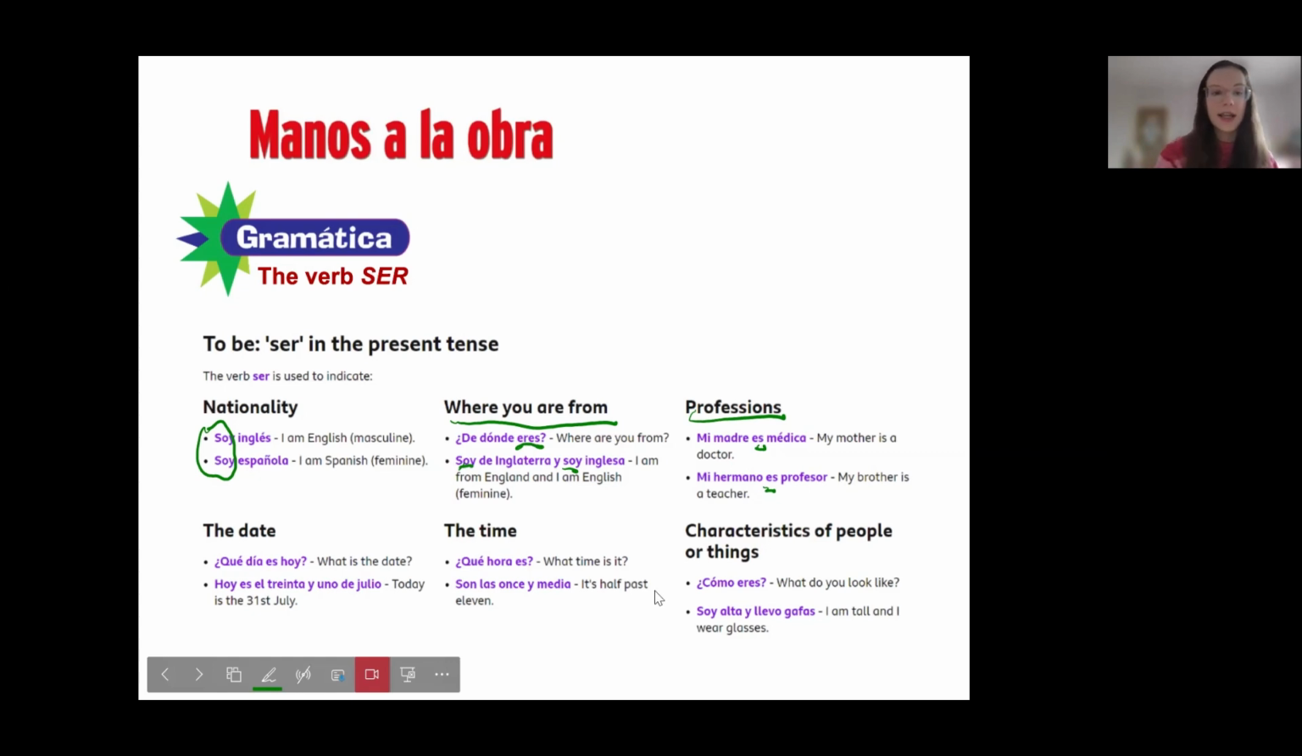Okay? The date. Very important. ¿Qué día es hoy? Hoy es el 31 de julio.